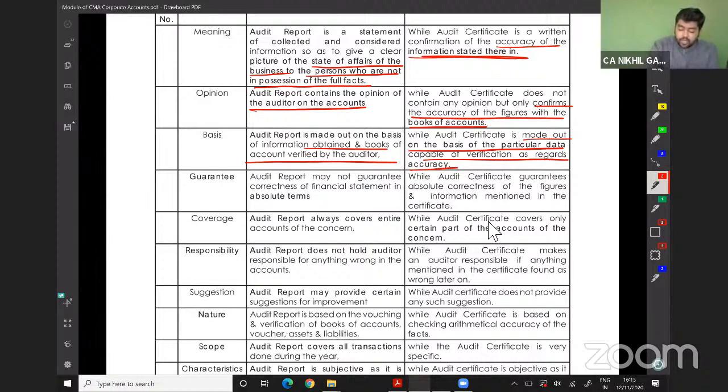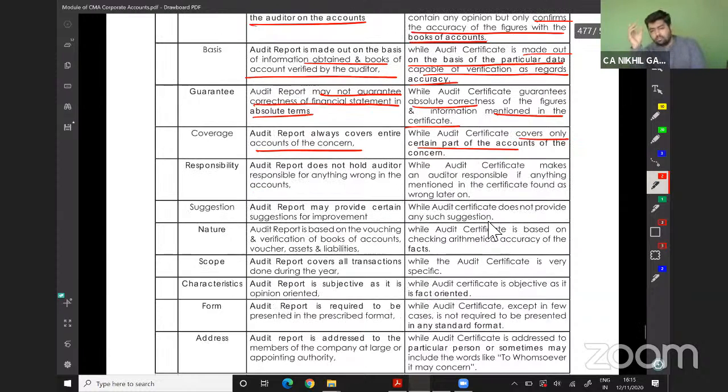Guarantee: an audit report may not guarantee correctness of the financial statement in absolute terms. It gives reasonable assurance, but cannot give absolute assurance. While the audit certificate guarantees absolute correctness of the figures and information mentioned in the certificate with the financial statement and some other facts. Coverage: the audit report always covers the entire accounting of the concern. The audit certificate covers only a certain part of the accounts. The sale is right, the profit is right, the expense or the salary is right, will be certified by the auditor.